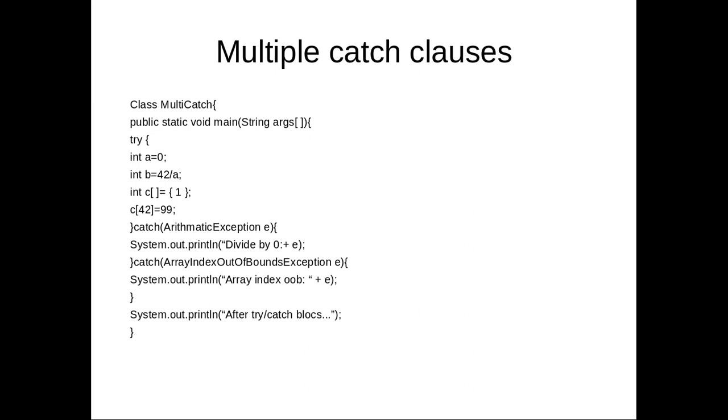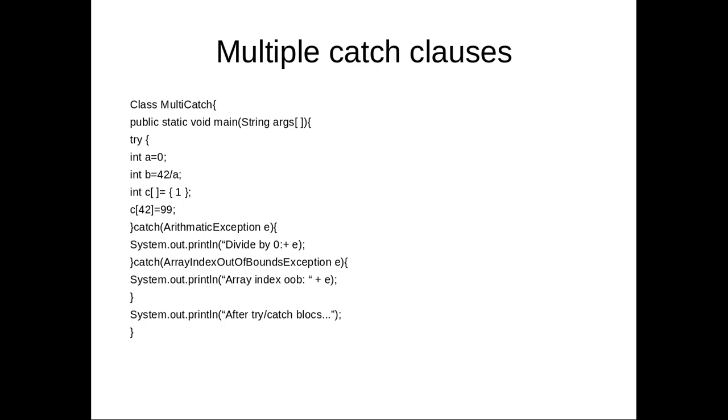Now multiple catch clauses. See, in the try block you have int a is equal to 0, int b is equal to 42 divided by a, int c, that means c is an array, and that is an array which is having only a single element 1, and c of 42 is equal to 99. That means here 4 statements are there inside a try block, and catch ArithmeticException e is a catch block. Another catch block is ArrayIndexOutOfBoundsException e.